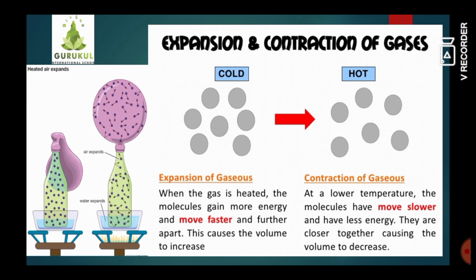And in the reverse order, how does the contraction take place? When the temperature is lowered, the molecules or the particles of the gas move slower and have less energy. They become closer to each other, and hence their volume also decreases and the contraction takes place.